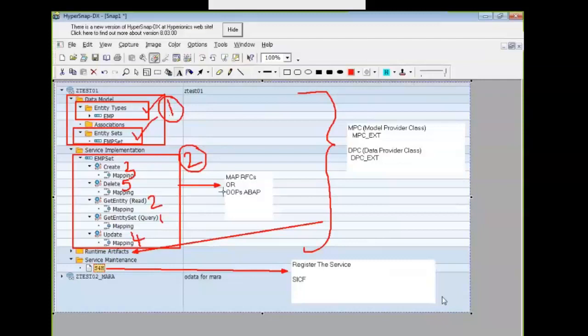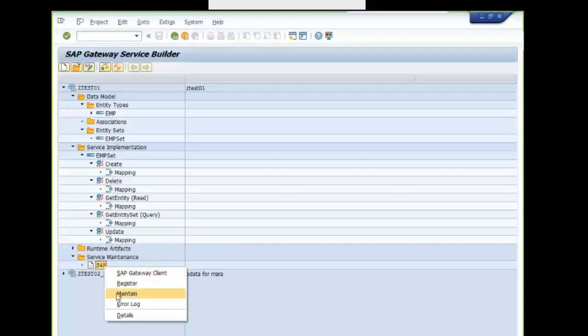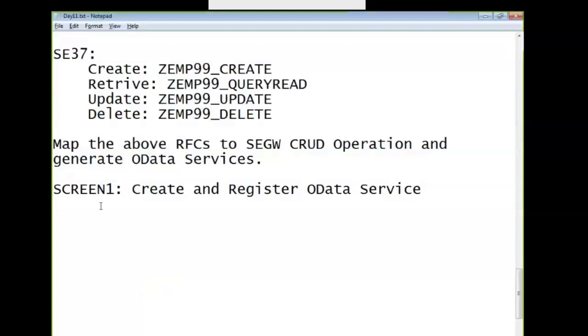So this is the first screen where you are going to create the service, perform the CRUD operations and register the service. Then there are two more screens, called the maintain and activate screen and the SAP Gateway client screen. This is screen 3. So just term it as screen 2 and screen 3 for maintain.